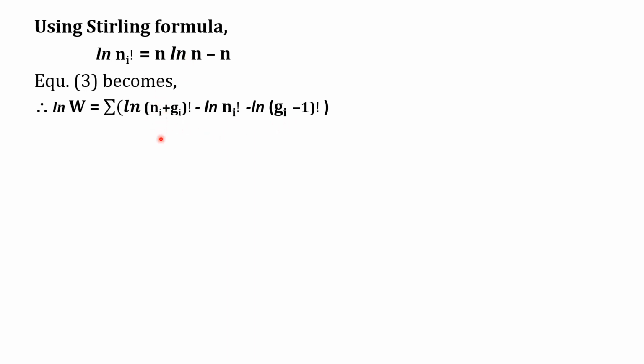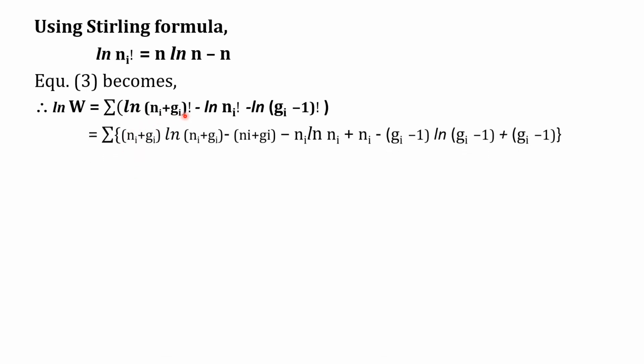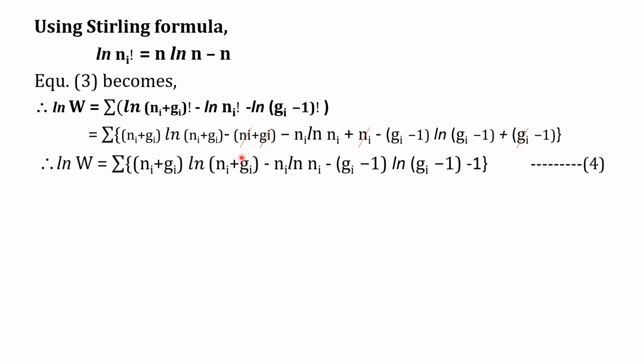Use the Stirling formula and simplify. For the first term, we use (Ni plus Gi) log (Ni plus Gi) minus (Ni plus Gi). For log Ni factorial, it gives Ni log Ni minus Ni. And for log (Gi minus 1) factorial, it gives (Gi minus 1) log (Gi minus 1) minus (Gi minus 1). Simplify this equation by using the next term.